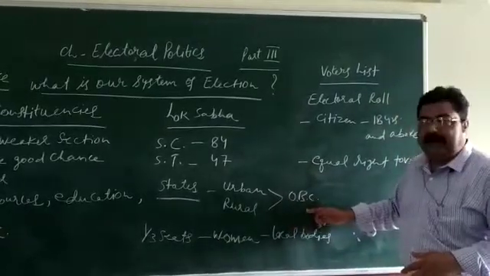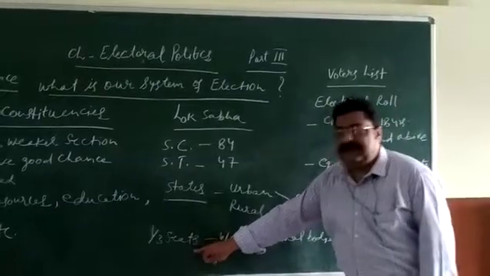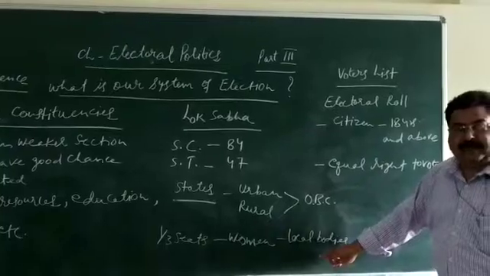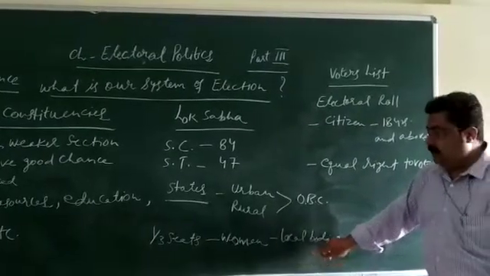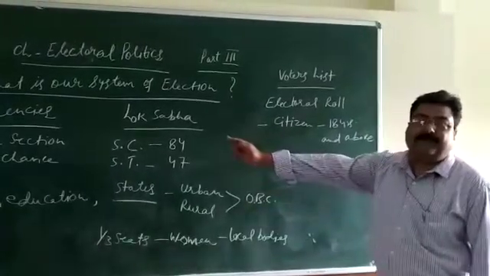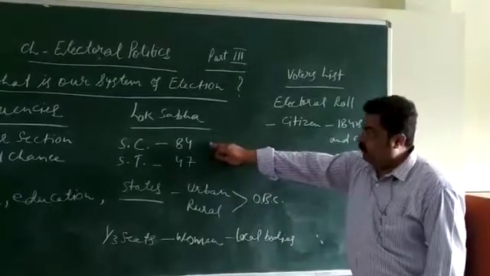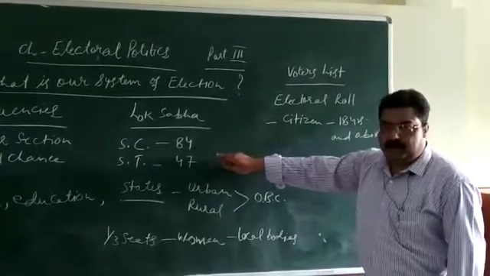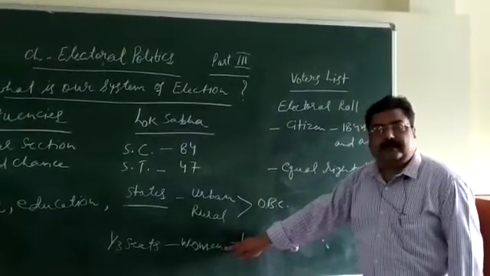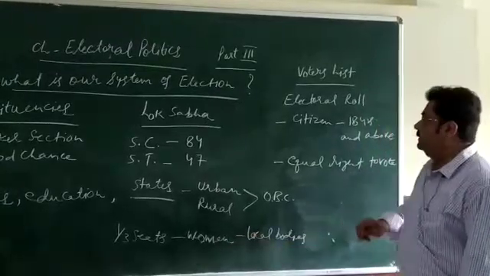Seats are reserved for other backward classes. And the other important thing is that one third of seats are reserved for women in the local bodies, rural and urban local bodies. One third of seats are reserved for women, but there is no reservation of seats for women in Lok Sabha. Kindly see here, the seats in Lok Sabha are reserved only for SC and ST, not for women. But in the local bodies, one third of the total seats are reserved for women.